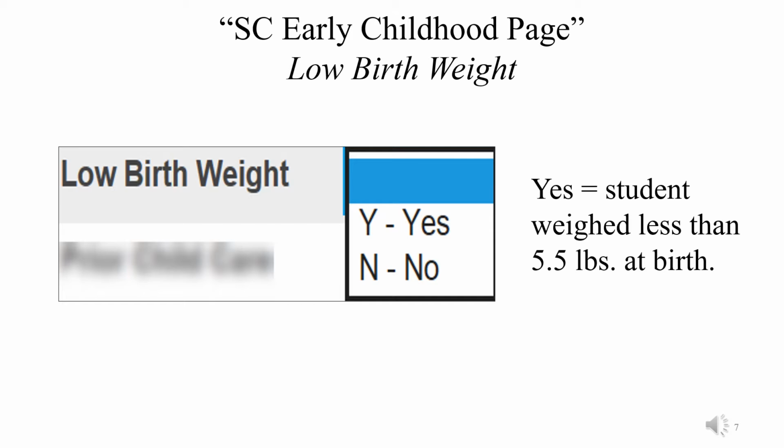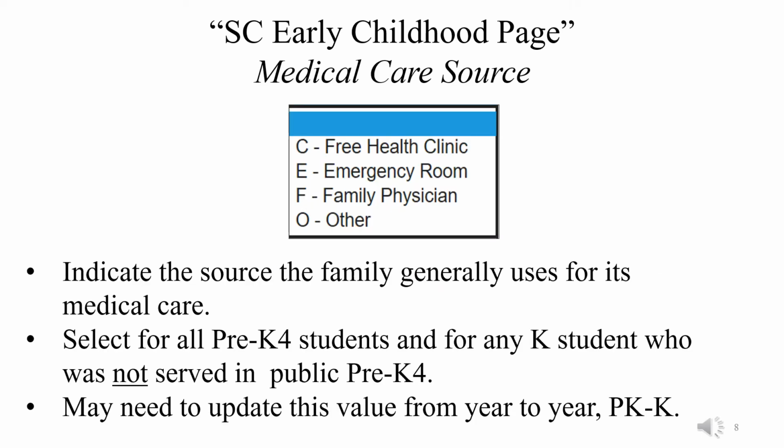The low birth weight field requires a yes or no to indicate the student weighed less than 5 pounds at birth or did not. You don't want to leave this field blank. There's no need to update the value in future years. The medical care source allows us to indicate the source the family generally uses for its medical care: free health clinic, emergency room, family physician, or other.